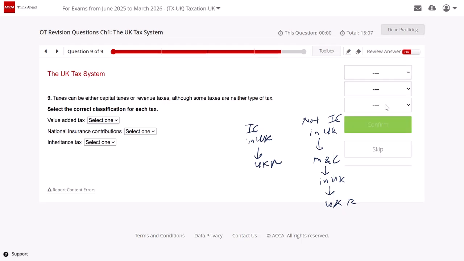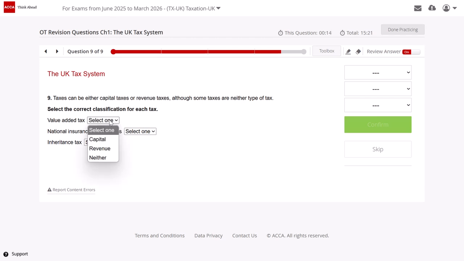Question 9. Taxes can either be capital taxes or revenue taxes, although some taxes are neither type. So select the correct classification. When I talk about VAT, it is neither revenue nor capital, because VAT is something on your expenses, right? National insurance contribution is revenue, my bad. Inheritance tax is capital, because you don't gift or die every day. It is a kind of capital event, a transaction in itself. So this will become capital.